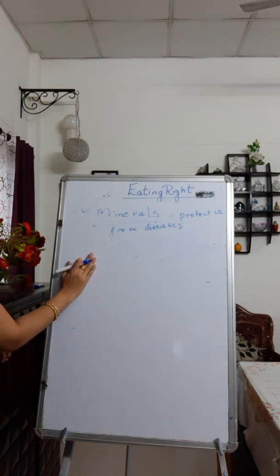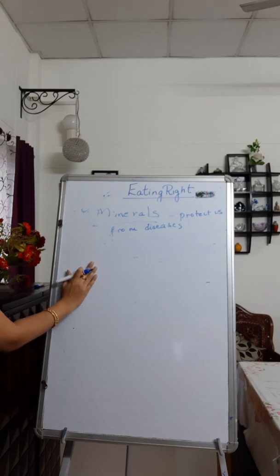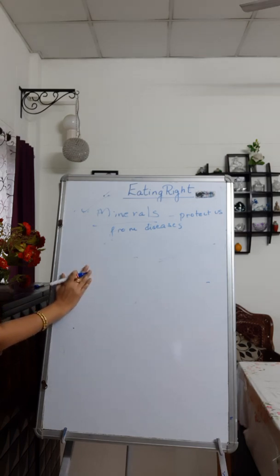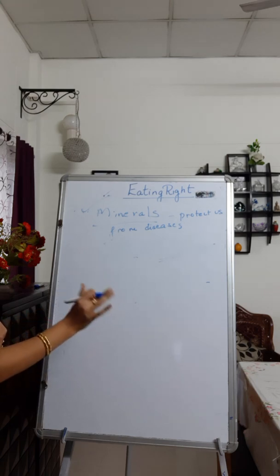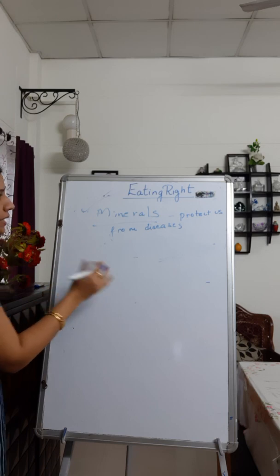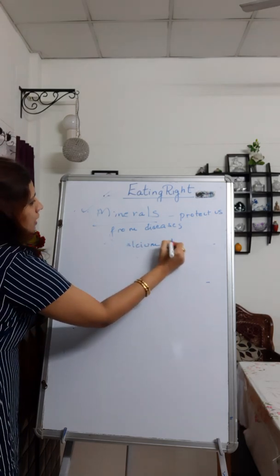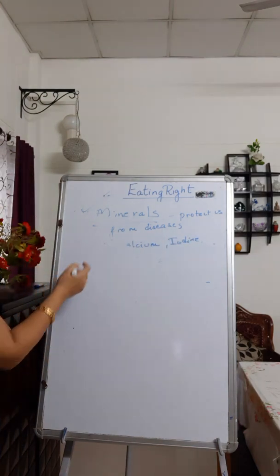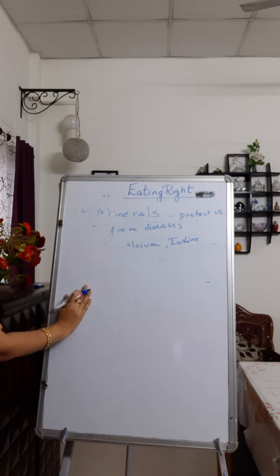Now some of the important minerals used by our body, for example, you have heard of calcium. You must have heard of iodine, and phosphorus is there, sodium is there, potassium is there. These are some of the common minerals which our body needs. Two common examples, I'll write here, calcium and iodine. Your salt consists of iodine. And what are the diseases that you contract if you don't eat minerals? We'll be talking about this in the later part.